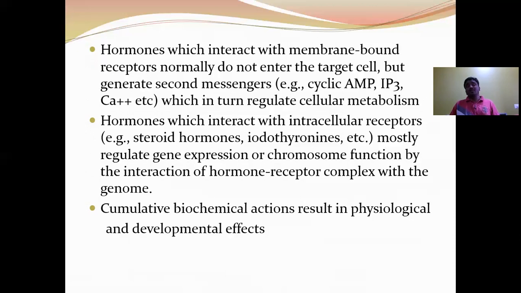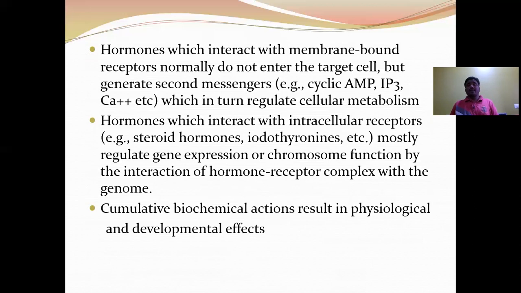Next, hormones which interact with intracellular receptors, like steroid hormones and iodothyronines. Here, amino hormones, protein hormones and peptide hormones are all water soluble hormones, so they compulsorily have to generate the secondary messenger to regulate cellular metabolism. Hormones which interact with intracellular receptors mostly regulate gene expression. Here, lipid soluble hormones can interact with intracellular receptors because they can easily pass through the lipid membrane. Example: steroid hormones and iodothyronines.